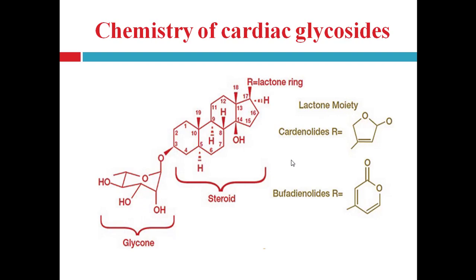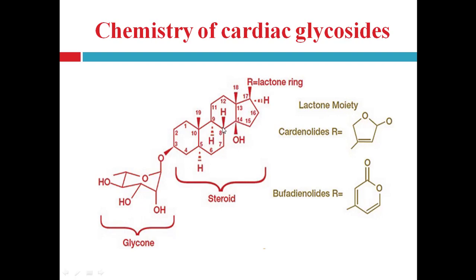Mainly, as I said, a cardiac glycoside contains a glycone part and an aglycone part. Aglycone is known as the non-sugar moiety, and the glycone part is the sugar moiety. So first we start with the chemistry of the aglycone part.